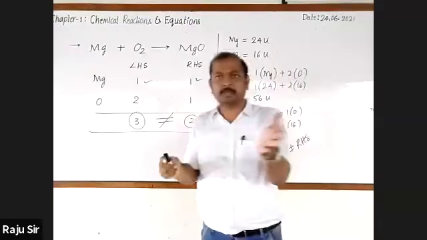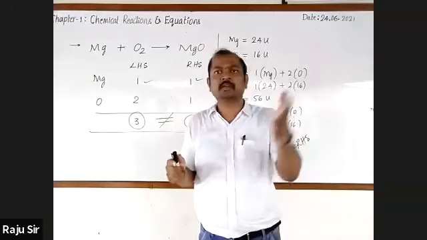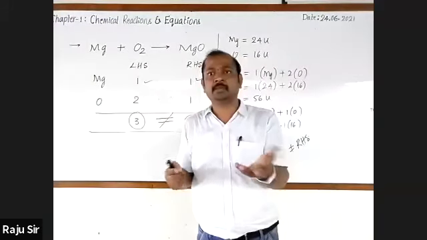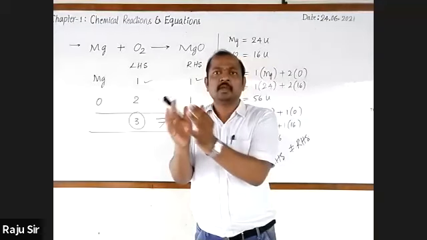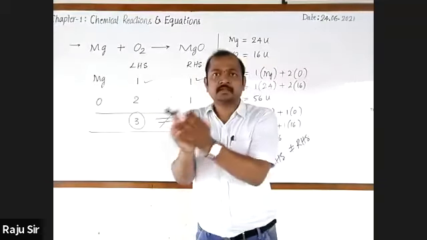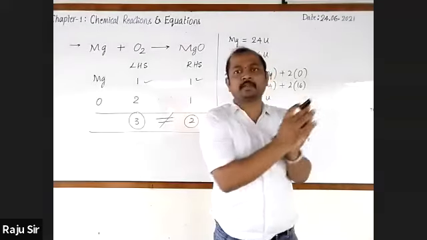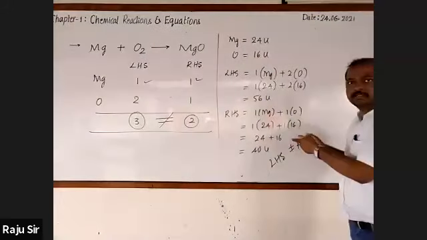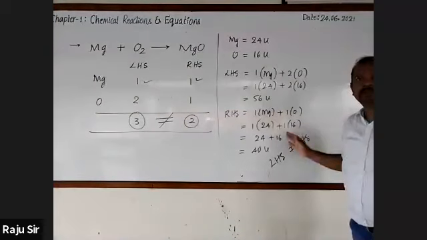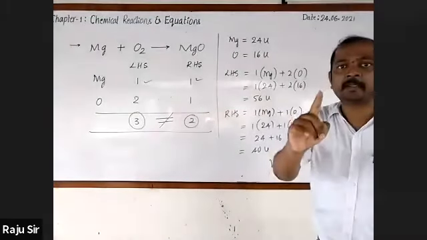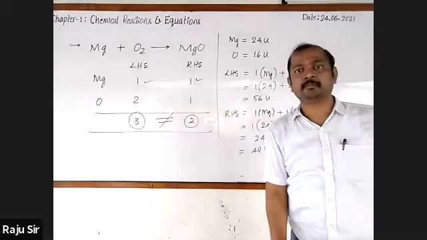The actual statement is that mass can neither be created nor destroyed in a chemical reaction, meaning the mass of the reactants is equal to the mass of the products. But here, it is not happening. Hence, an unbalanced chemical equation does not satisfy the law of conservation of mass.